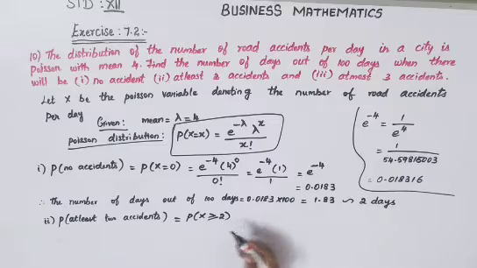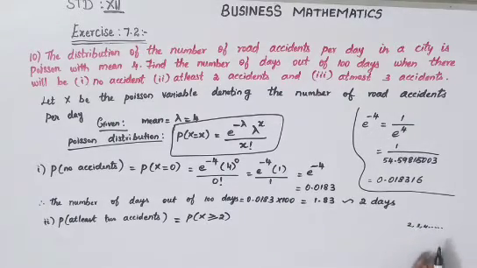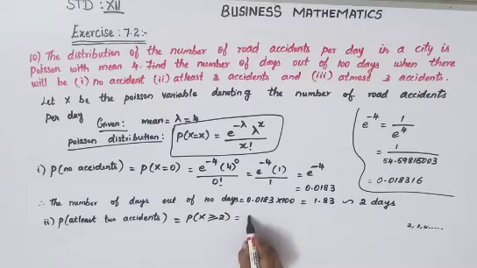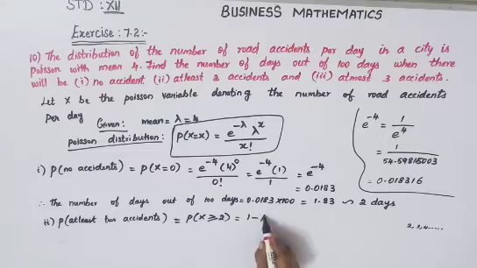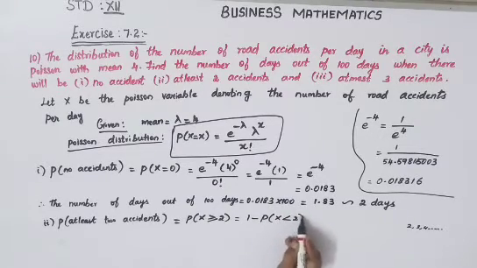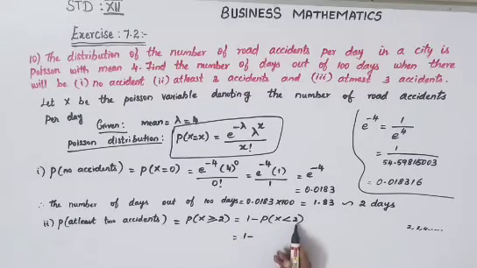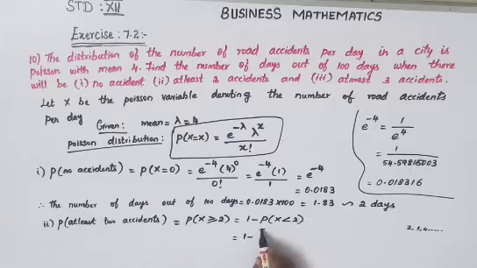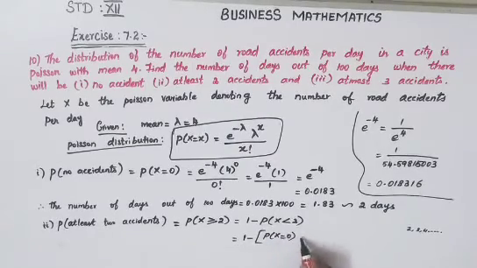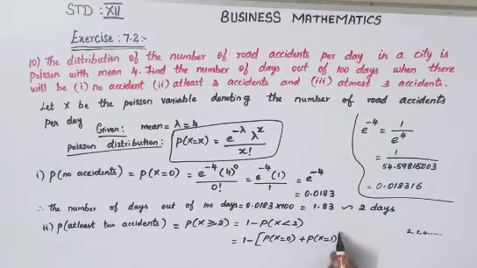So 2 means 2, 3, 4, etc. can go. To convert that to a smaller one, we write 1 minus P of X less than 2. Which is equal to 1 minus, and less than 2 means 0 and 1 will be there. So you can write it as P of X equal to 0 plus P of X equal to 1.